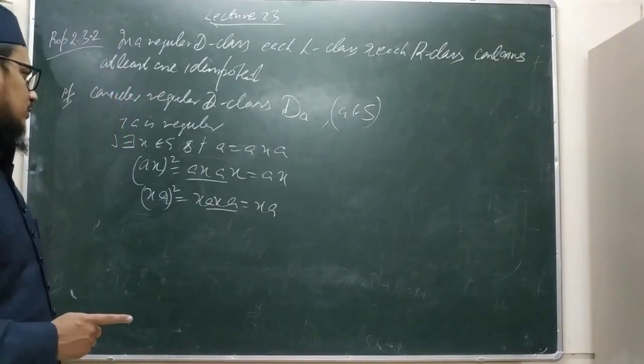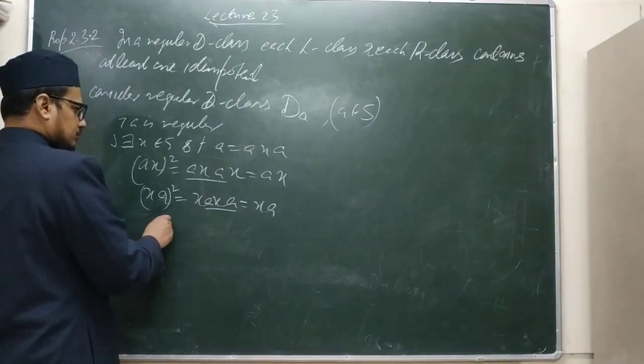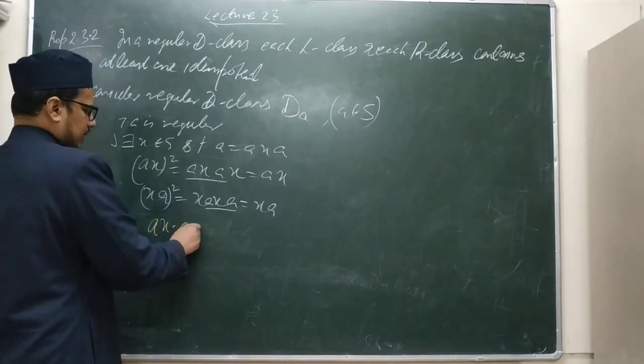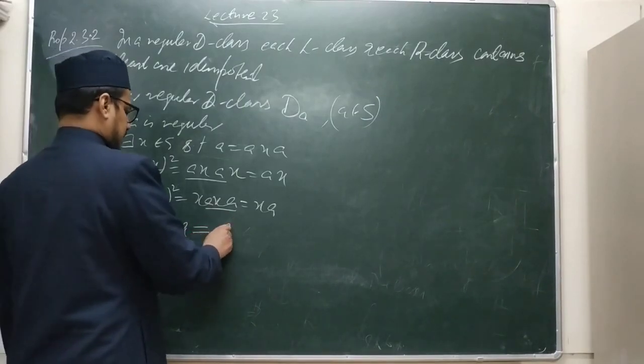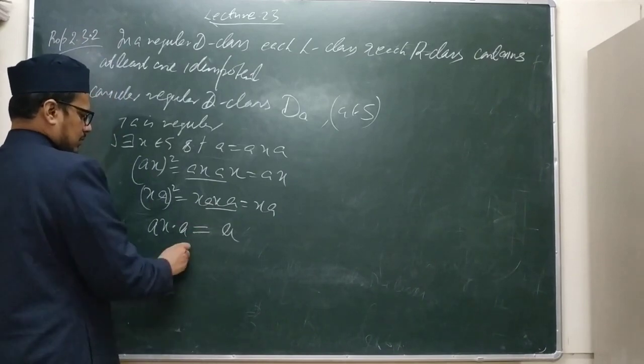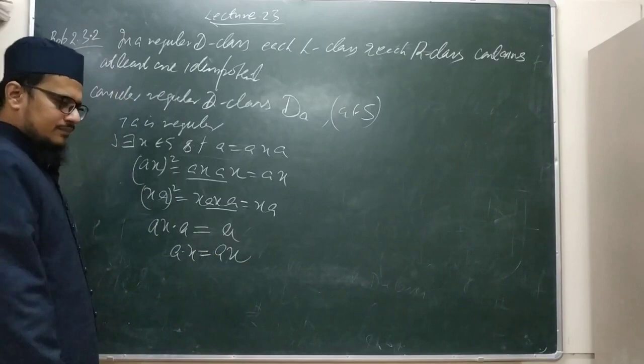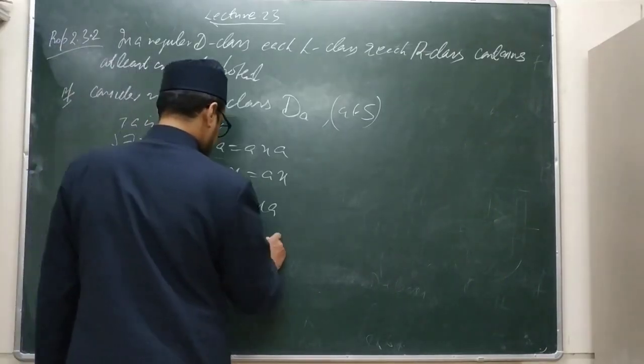And now you see that AX into A we get A, and A into X we get AX, correct? What does it imply?